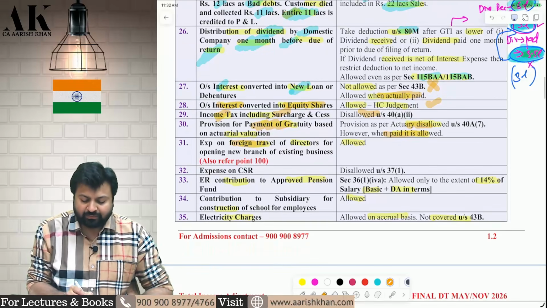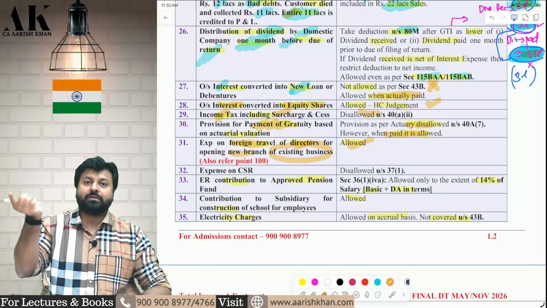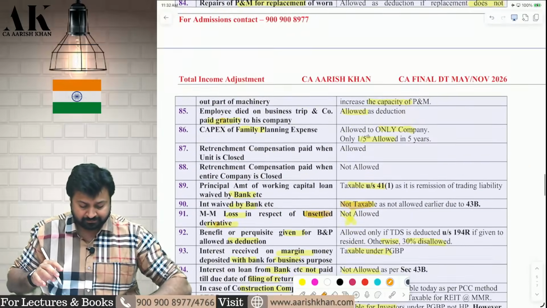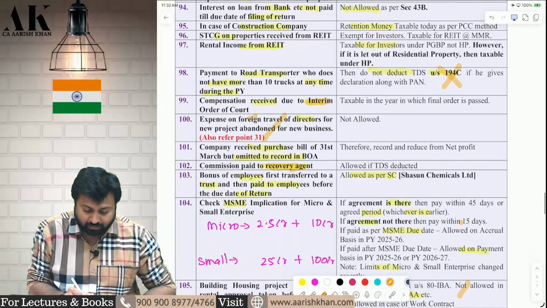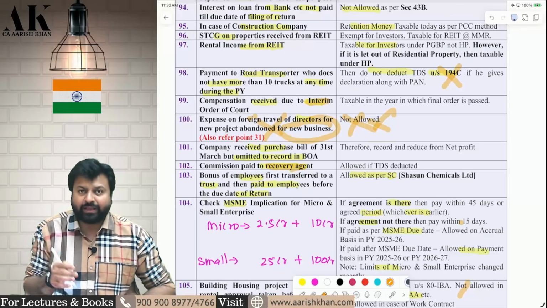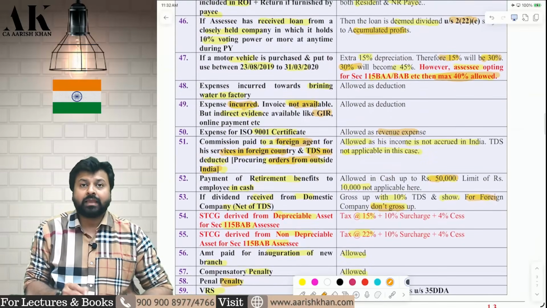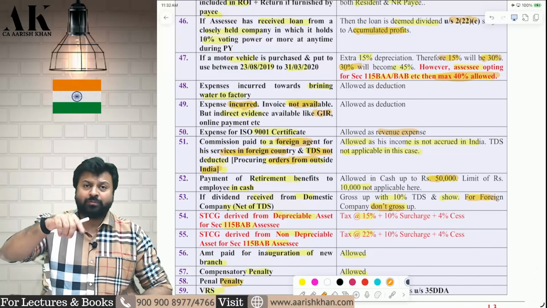Next one, expense on foreign travel of directors for opening a new branch for existing business. If it is for existing business, then it is allowed. But if it is for new business, then it is not allowed. Check point number 100. New business not allowed. Existing business, foreign travel of director allowed. I hope it is clear to all of you. Existing business, foreign travel of director allowed, new business not allowed.